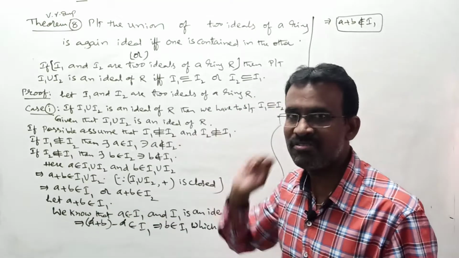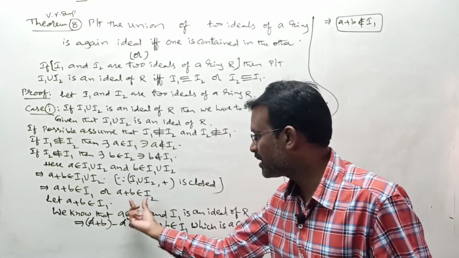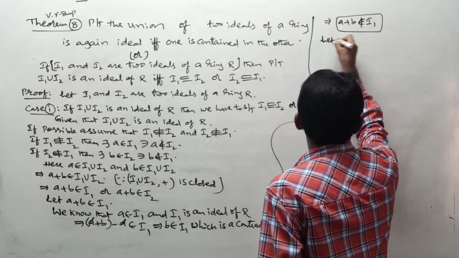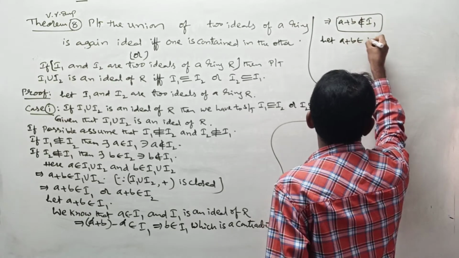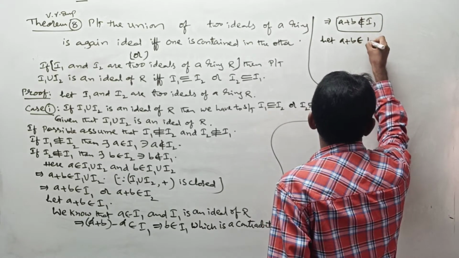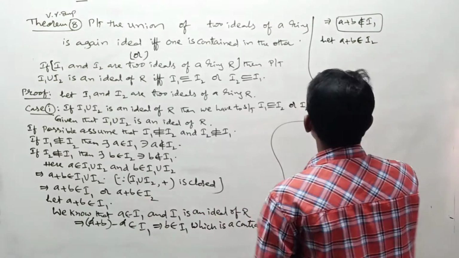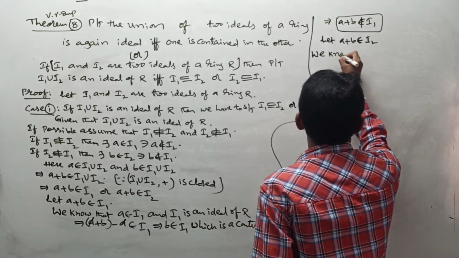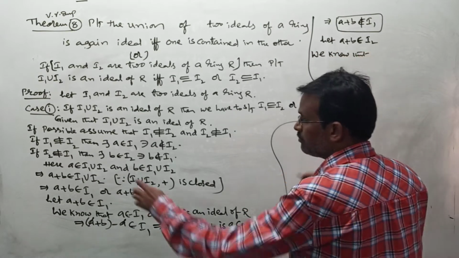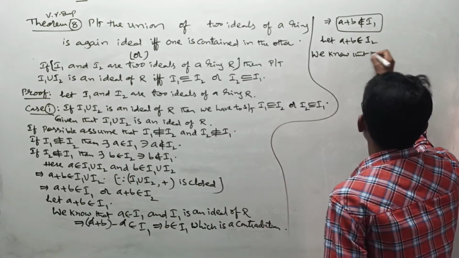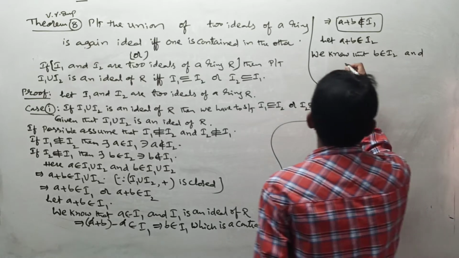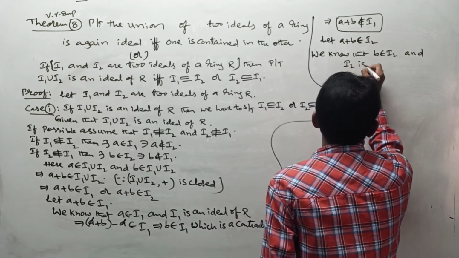Whether this will be true or not, let us verify in the same manner. For that, in the next step I will take this: let A plus B belong to I2, this condition I have taken. But already we know that B belongs to I2 and I2 is an ideal of R.